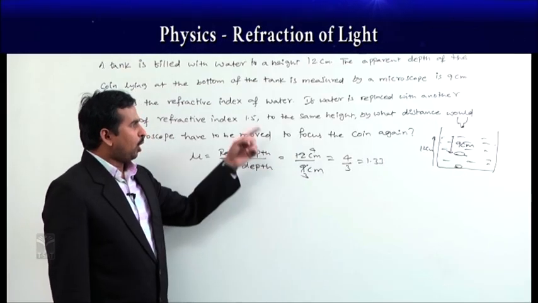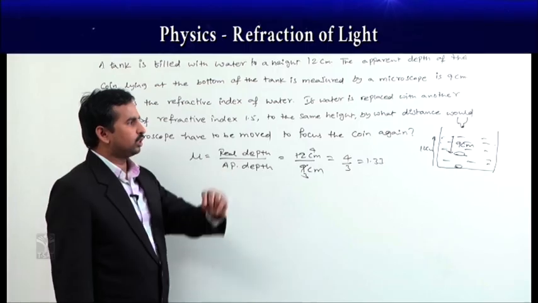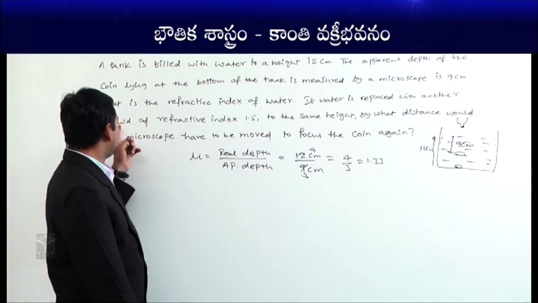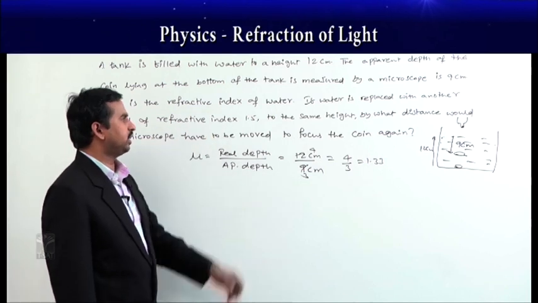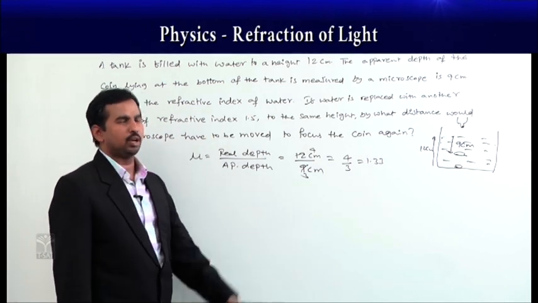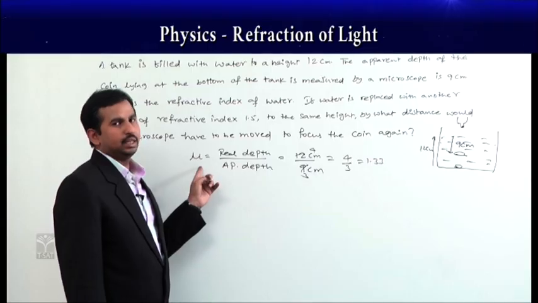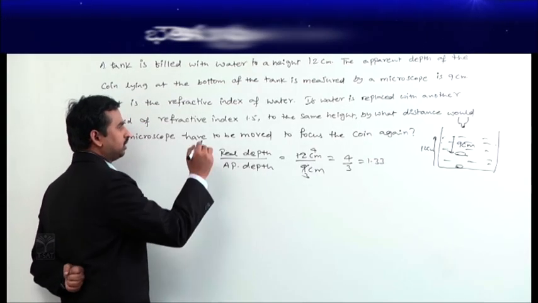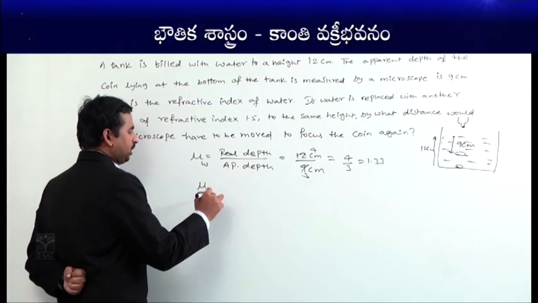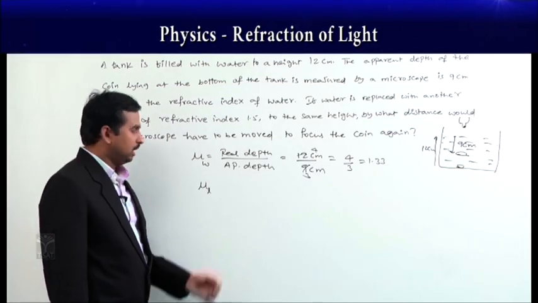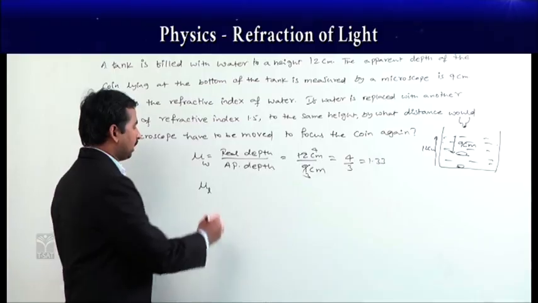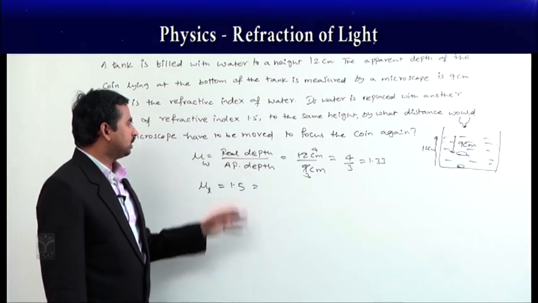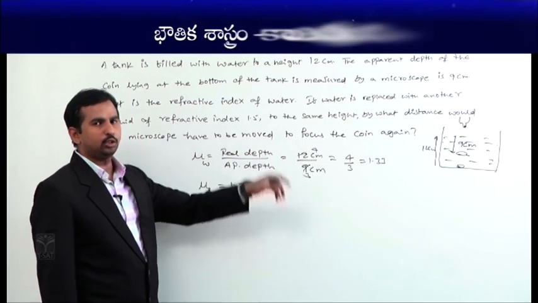Now, given that if water is replaced with another liquid of refractive index 1.5 to the same height, we are changing the refractive index here. So this was the case of water, and now we are taking another liquid, let it be liquid L. The refractive index of that liquid is given as 1.5, and it is equal to the real depth, as it is filled to the same height.